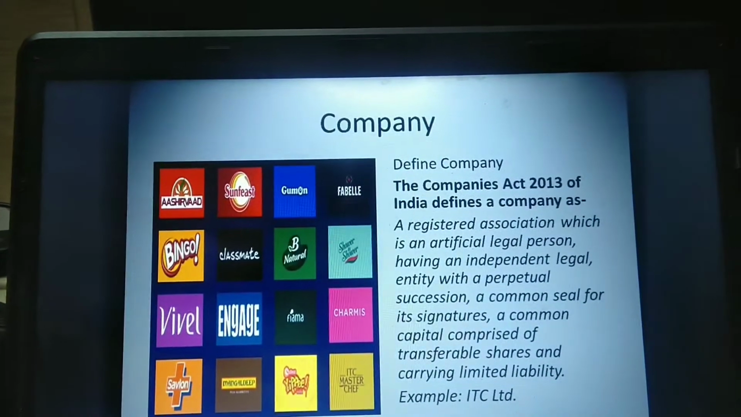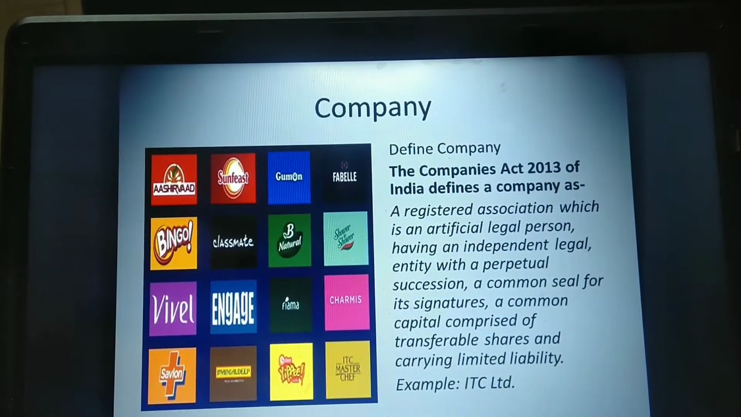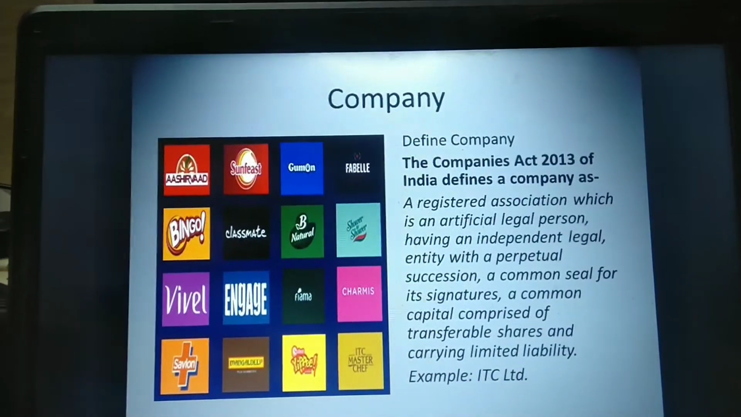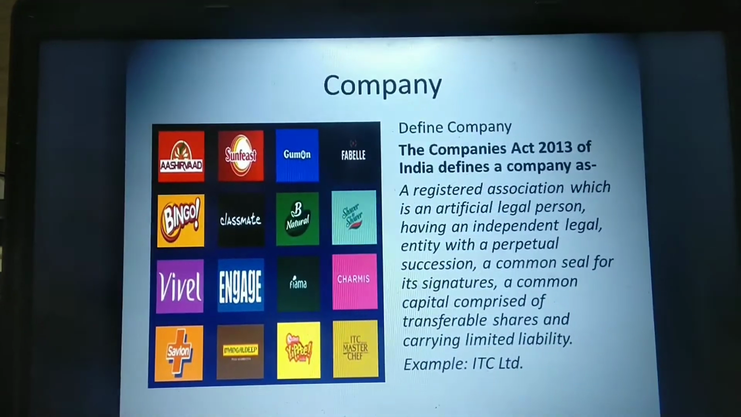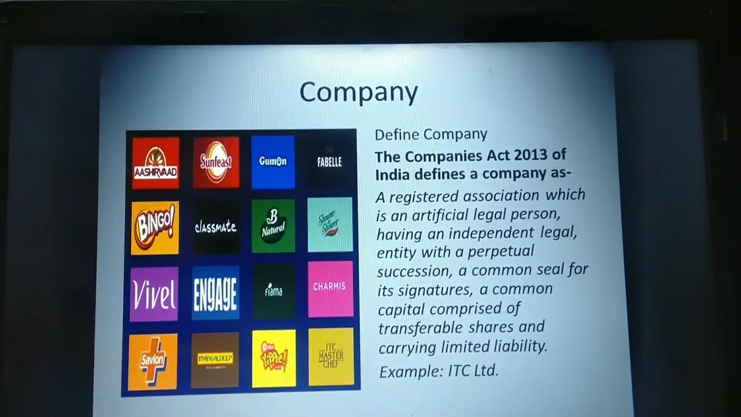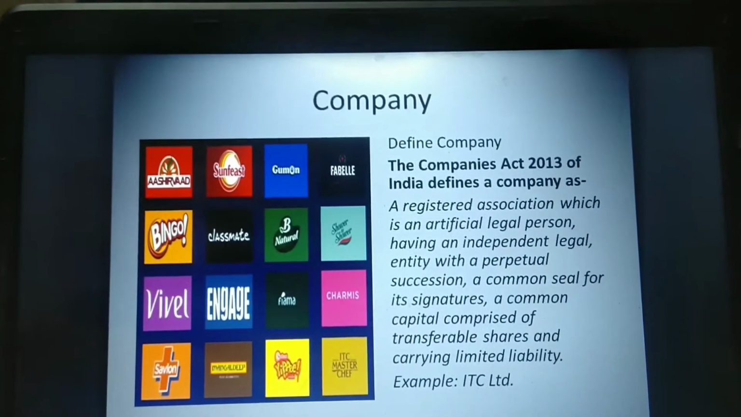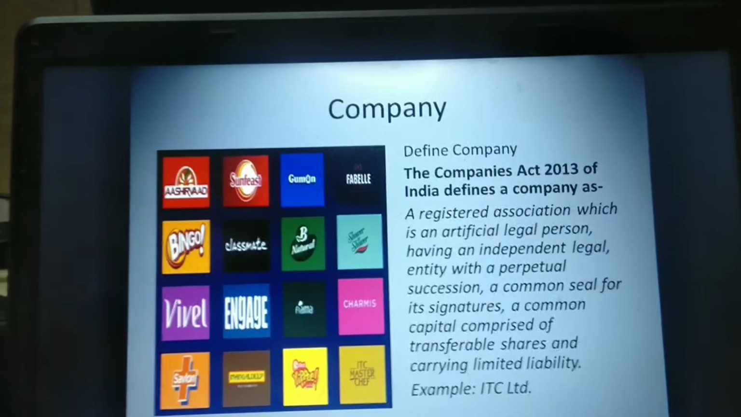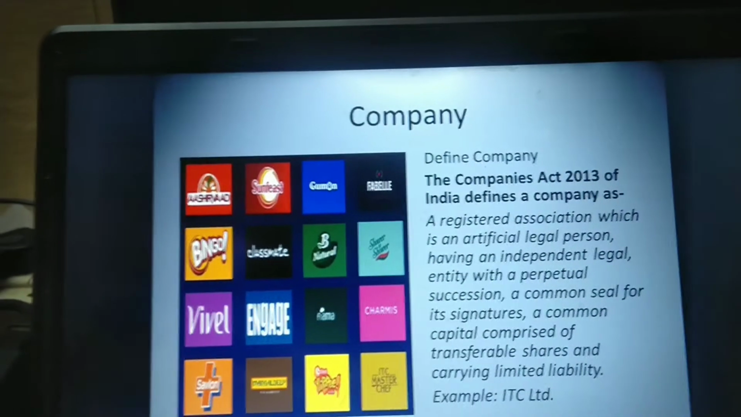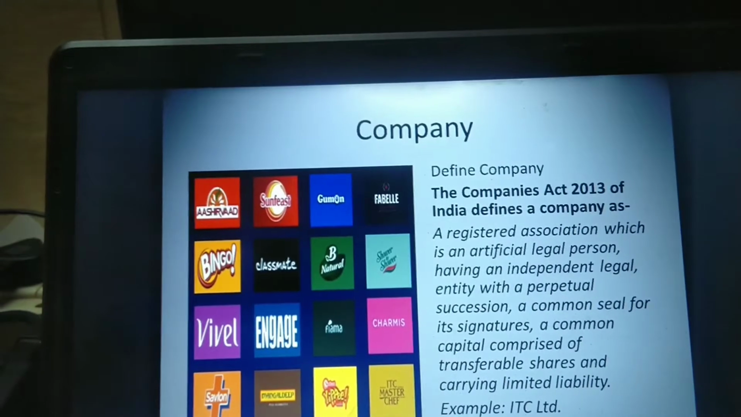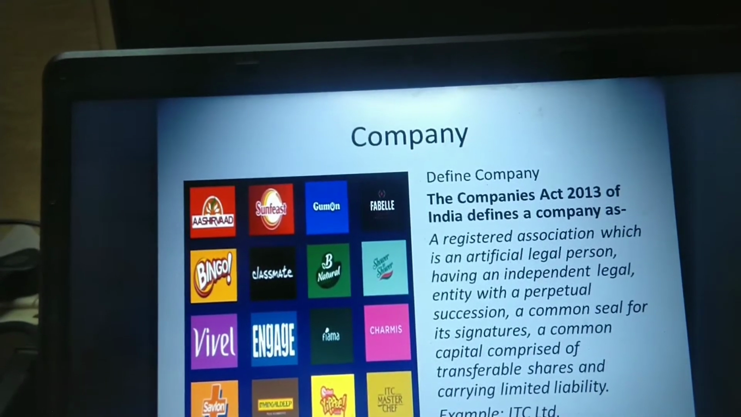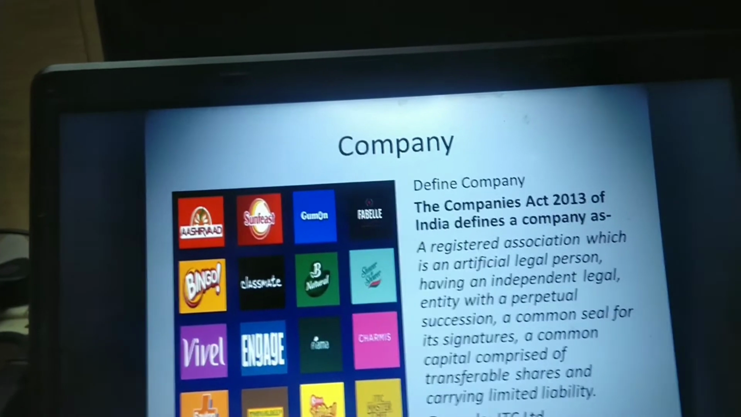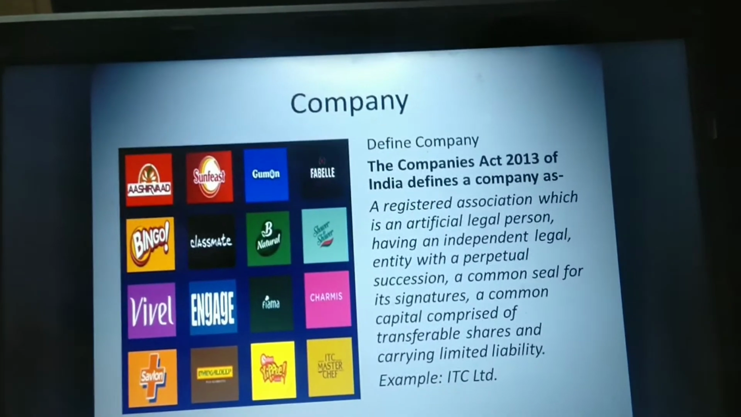Company. Define company. The Companies Act 2013 of India defines a company as a registered association which is an artificial legal person having an independent legal entity with a perpetual succession, a common seal for its signature, a common capital comprised of transferable shares and carrying limited liability. The example for a company is ITC Limited, which is well known for various fast moving consumer goods like what you have seen in this picture. This definition is actually depicting the characteristics of a company.